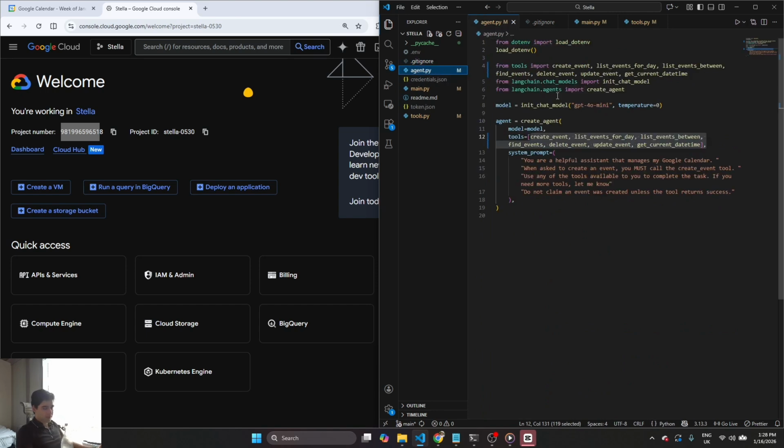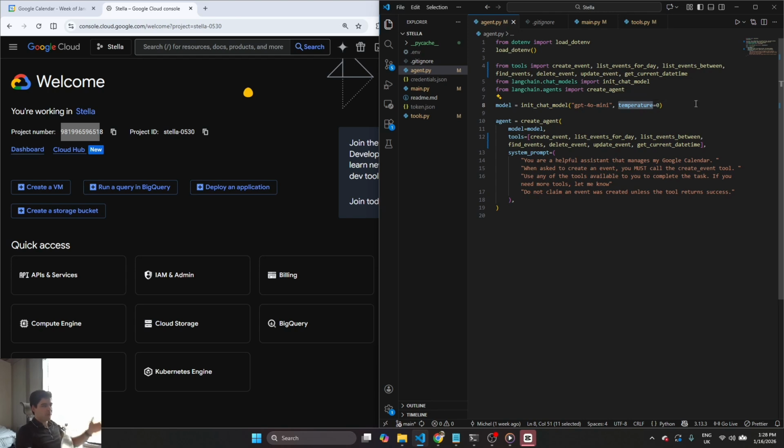Here's where you create your agent, right? The agent.py file. And then I'm using LangChain, right? I'm using this create agent function and LangChain.chatModels and this initChatModel function. I'm initializing the GPT-4o mini model because it's not that fancy of a task, right? So a mini model can work.